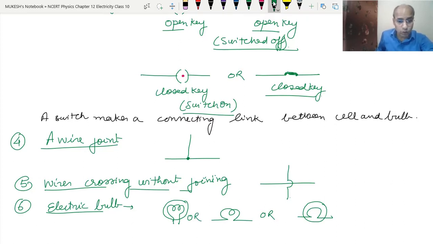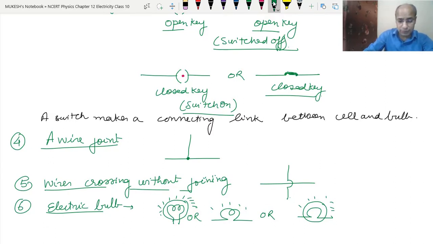See, here the bulb is not glowing. If the bulb glows, then we will put the light sign also like this. So this shows the bulb is glowing. Previously it was not glowing, now it is glowing.